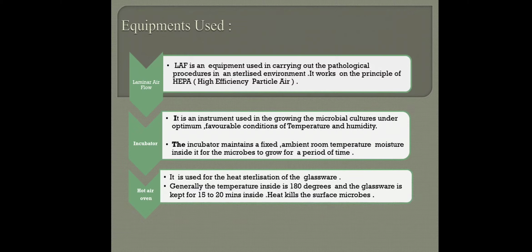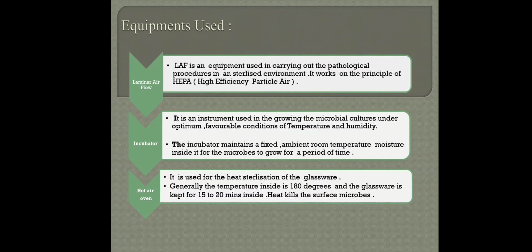The next is the hot air oven, which is mainly used for the sterilization of glassware. The temperature is 180 degrees, and the materials are kept for 15 to 20 minutes. Make sure that while we use the hot air oven, we wear gloves, because the instruments inside are very hot.